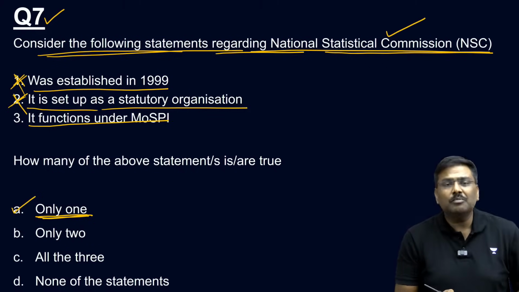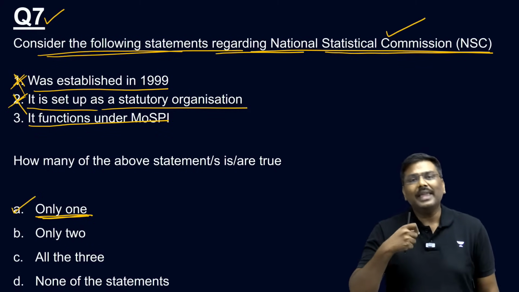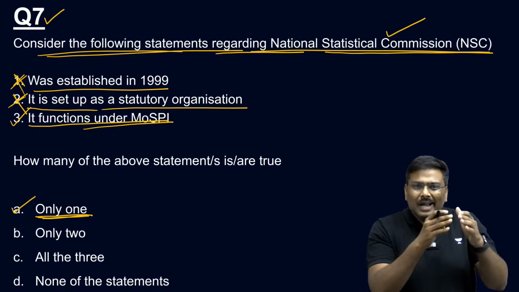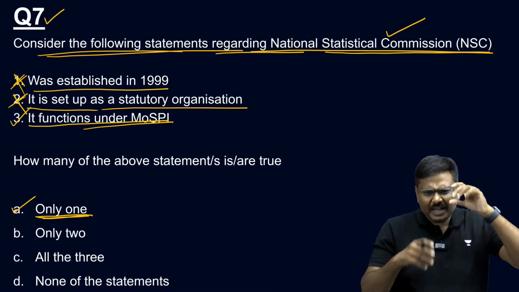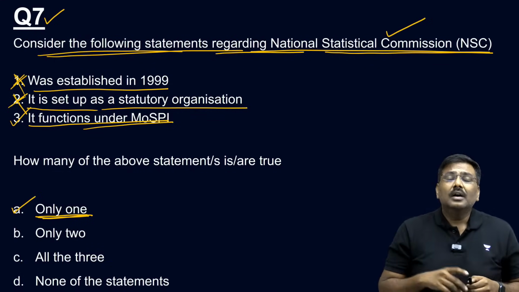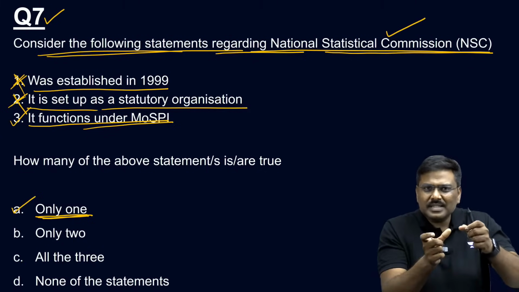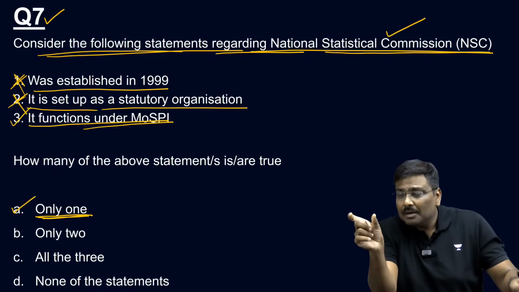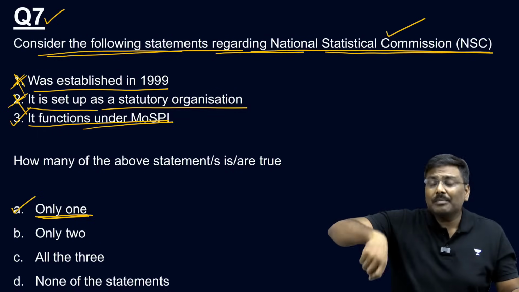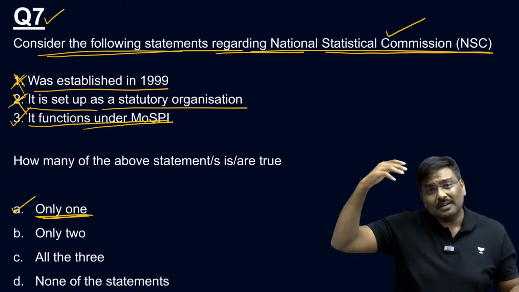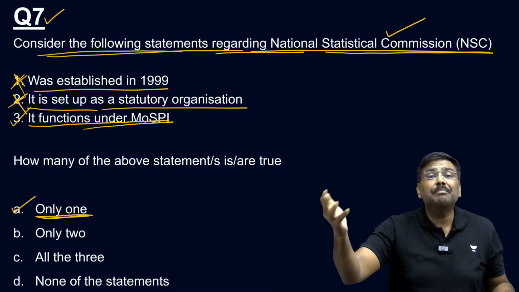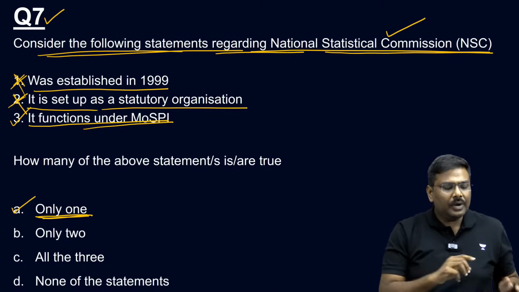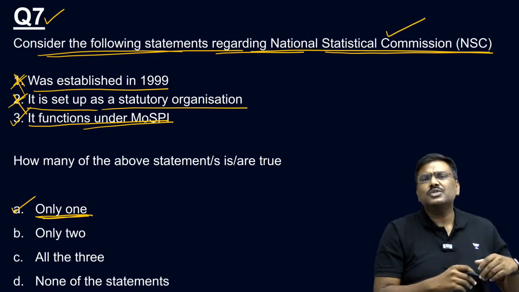Third one, it functions under MOSPI, Ministry of Statistics and Program Implementation. Of course, yes. It functions under MOSPI. Please remember, earlier I gave you the structure of MOSPI. It is divided into two parts. One is a statistical division, which is called NSO, and the second one is the program implementation division. And under program implementation division, again there are 3 offices. Please remember, can be asked in the UPSC. For example, MPLADS is there under the PI part. On the other side, we have CSO, we have NSSO.